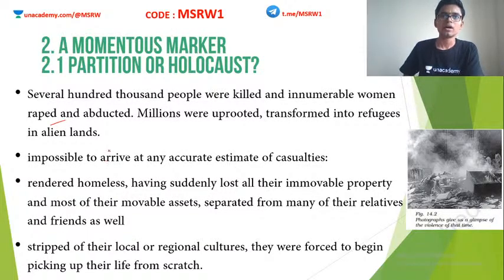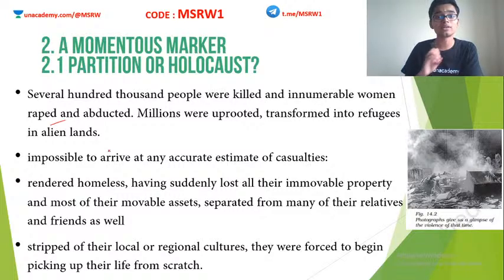Historians think that maybe about 15 million people were affected by this partition and by this migration, but it is not possible to arrive at an exact number because it was an era of confusion. Nobody knew what was going on. Nobody knew how to control this. Jinnah did not know what to do. Indian National Congress had no idea how to contain this.